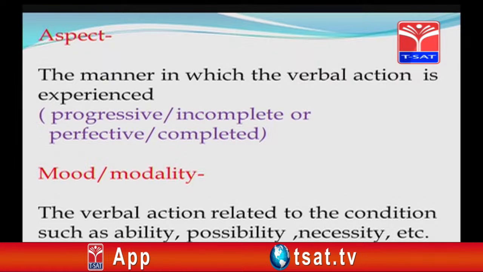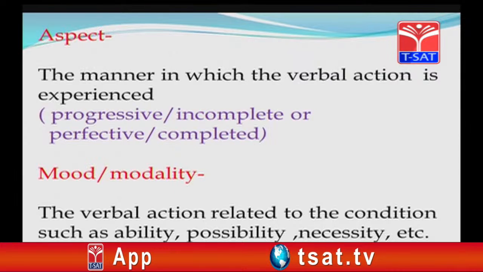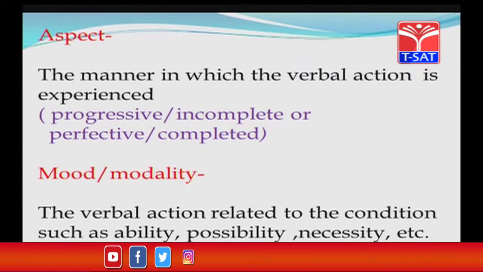Aspect is the manner in which the verbal action is experienced. It can be progressive or incomplete, or perfective or completed, whereas modality or mood is the verbal action related to the condition such as ability, possibility, necessity, etc.